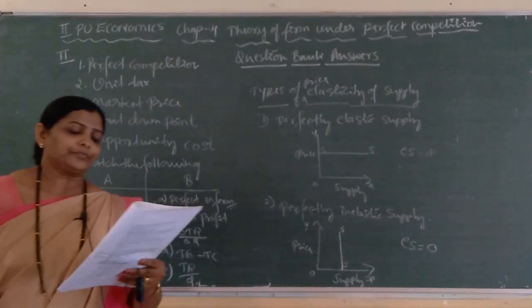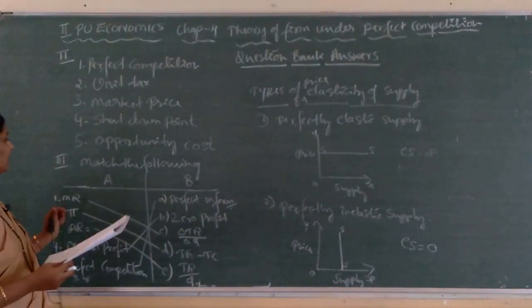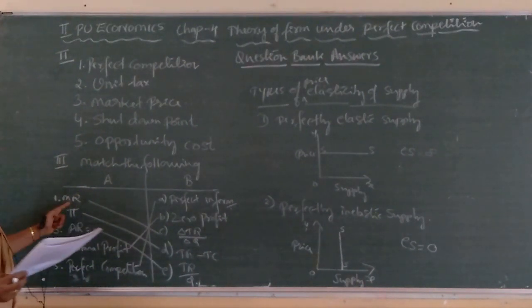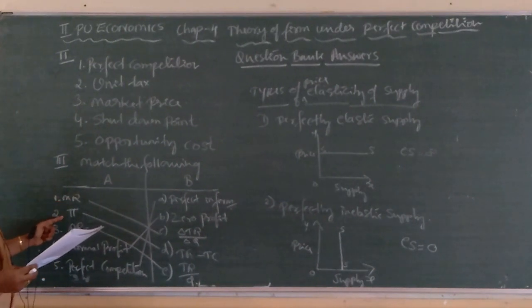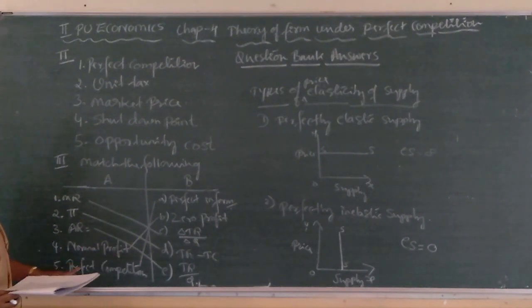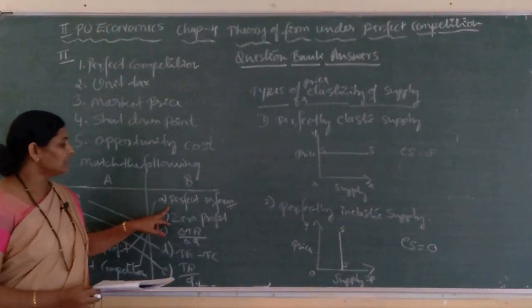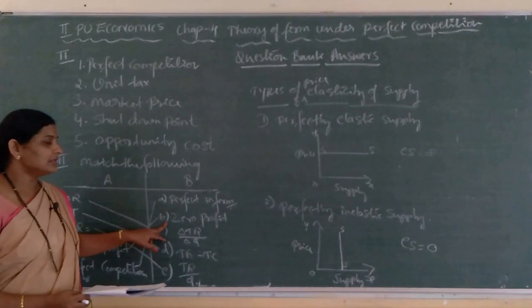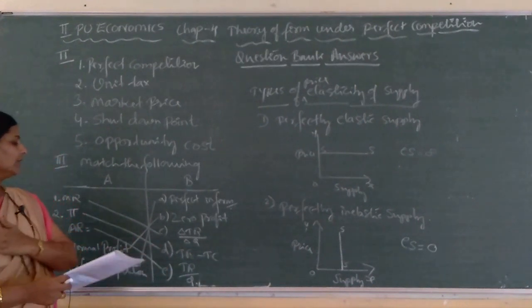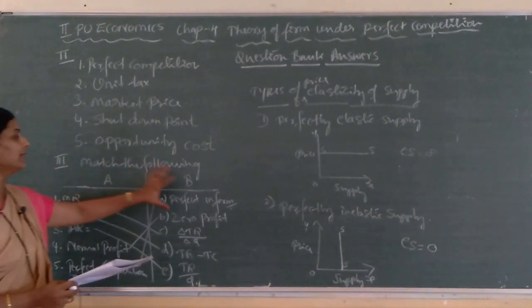Next, third main, match the following. Here also each question carries 1 mark. I have written items here under A and under B, as given in your question bank for this chapter. Under A: MR, second one pi, third one average revenue is equal to, fourth one normal profit, fifth one perfect competition. Under B the items given are: A, perfect information; B, 0 profit; C, delta TR upon delta Q; D, TR minus TC; E, TR upon Q. So, you need to match the items given under A and B.